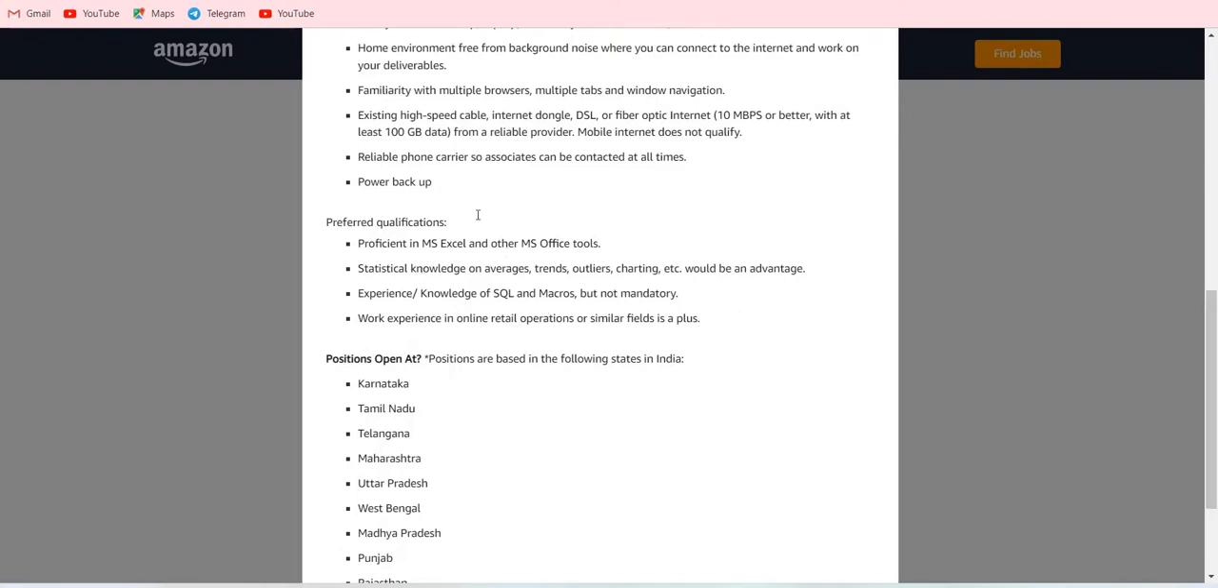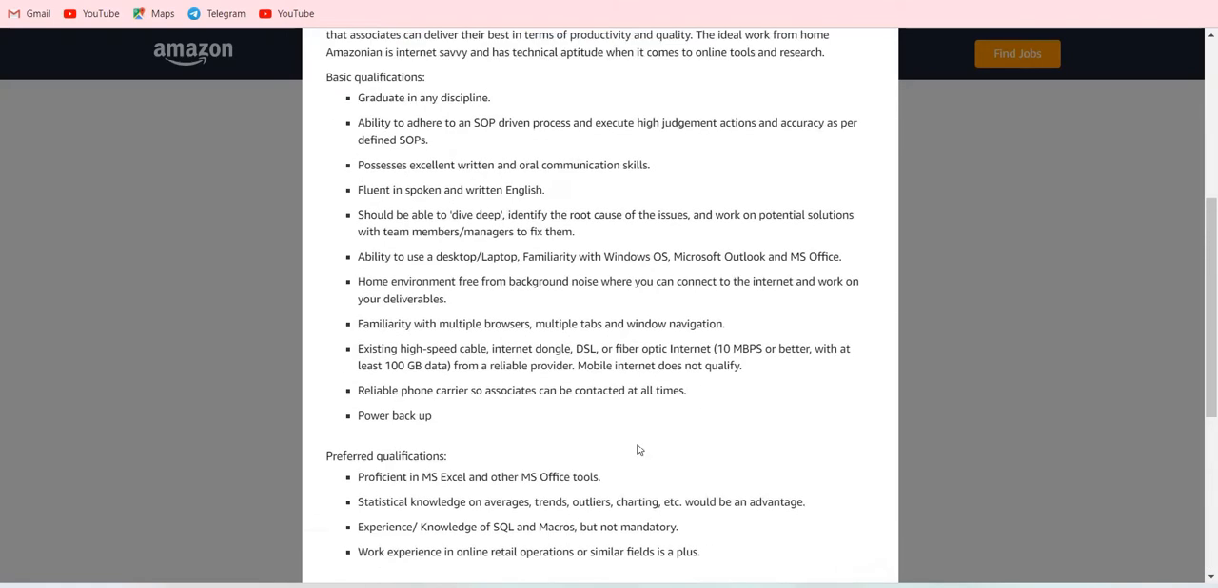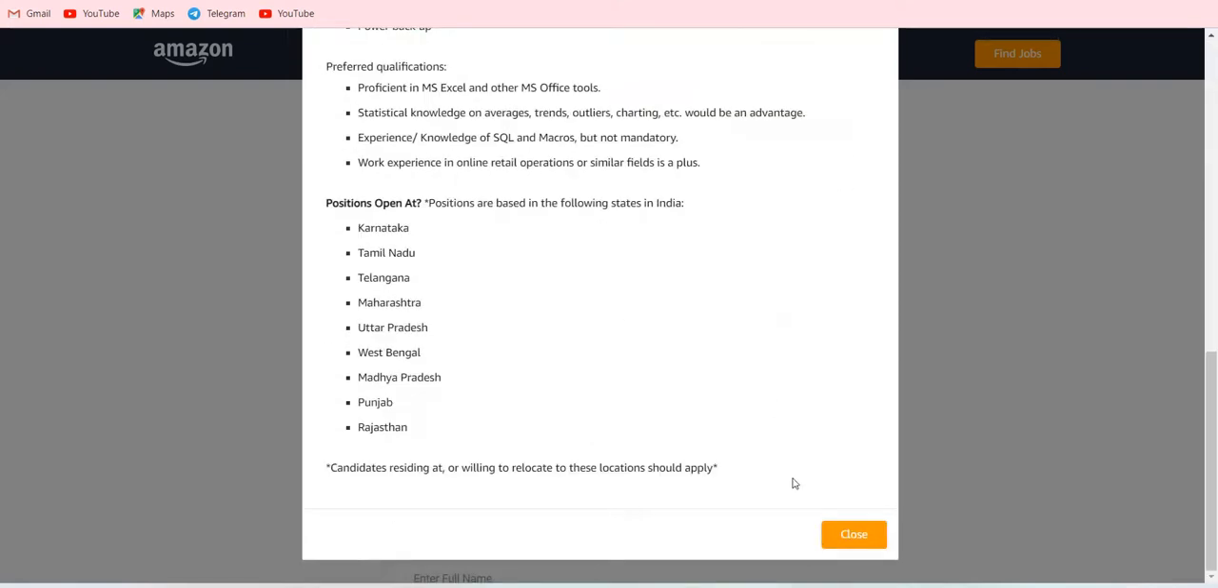They didn't mention any qualification, they go directly to the skills. They mentioned SQL, MS Office, Excel. The states will be Karnataka, Tamil Nadu, Andhra, Maharashtra, Punjab and Rajasthan. Relocation should be there. So everything they mentioned here.